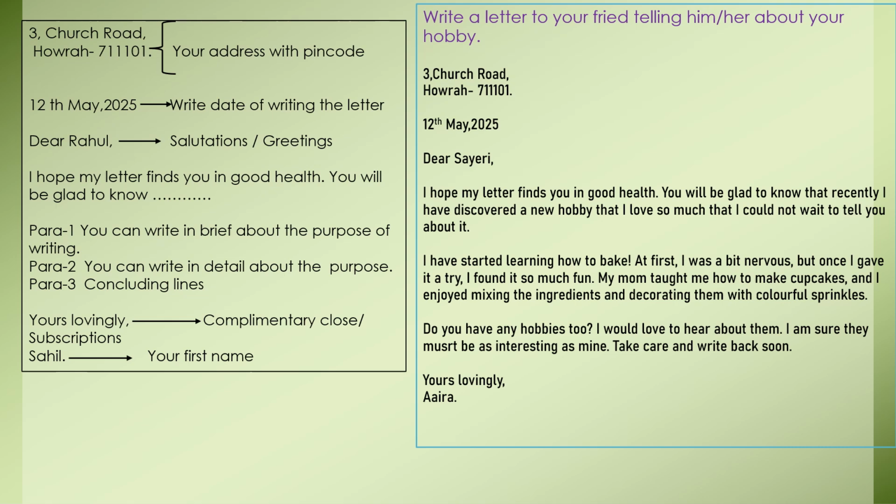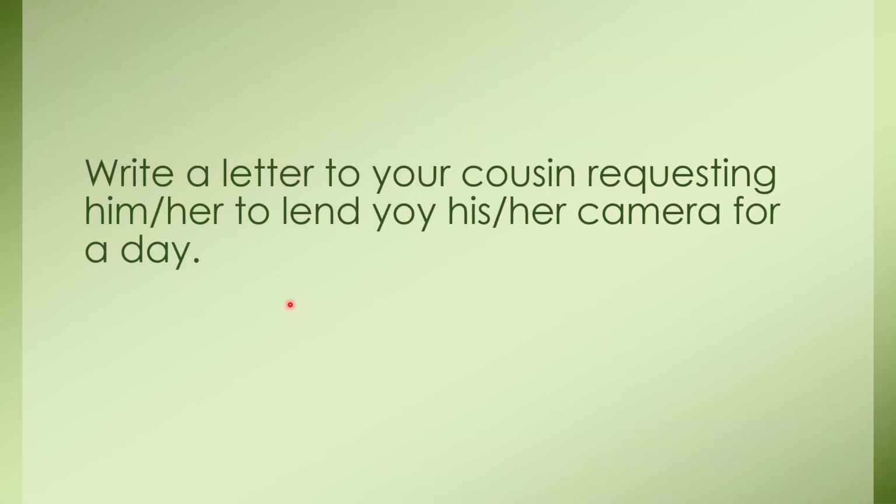Now I want you to give it a try. I'm giving you a topic: write a letter to your cousin requesting him or her to lend you his or her camera for a day. While you're writing to your cousin, you don't need to write dear cousin or dear something. You can write the name of your cousin, no problem in that. You want a camera to be lent by your cousin. So write a letter and do it as homework.